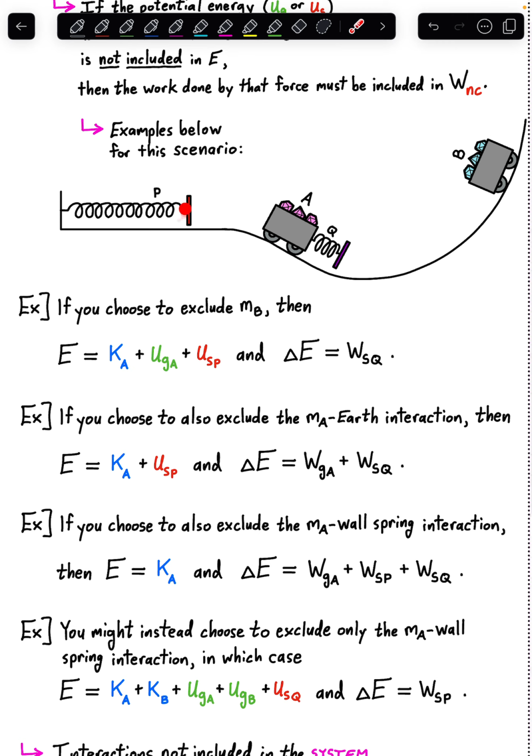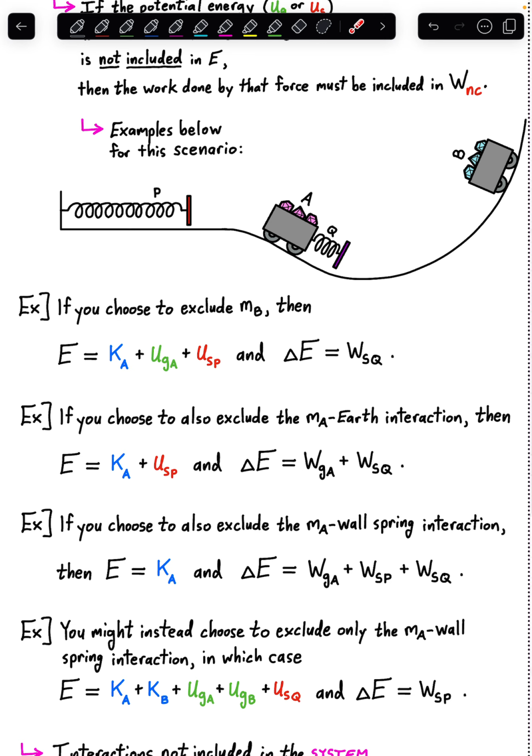If we don't include this spring potential energy in with the mechanical energy, basically if we cut the mechanical energy all the way back to being just the kinetic energy of this cart and nothing else, if our system is just going to be cart A and not cart B and not this spring interaction and not that spring interaction and not the gravitational interactions, if it's just cart A, then all the forces on cart A are effectively non-conservative.